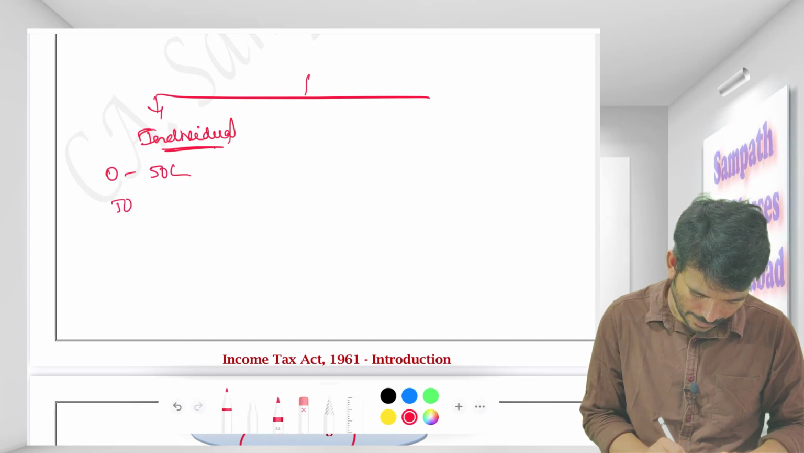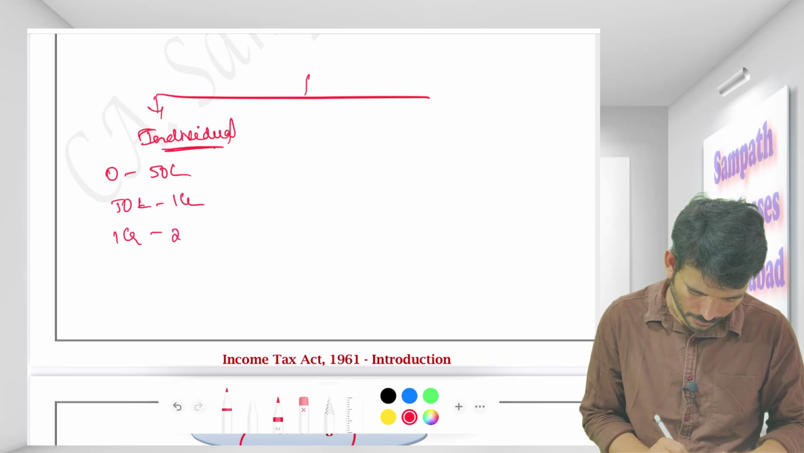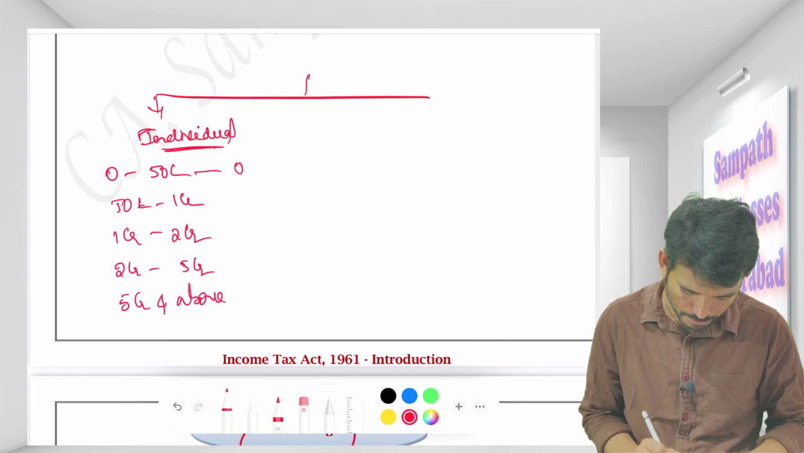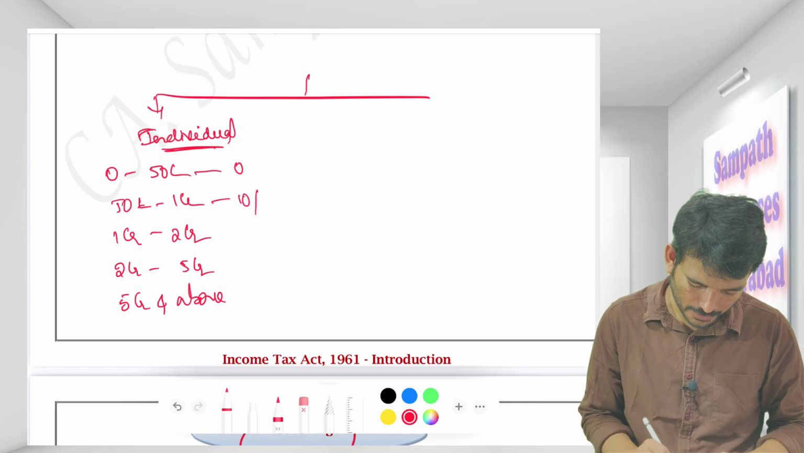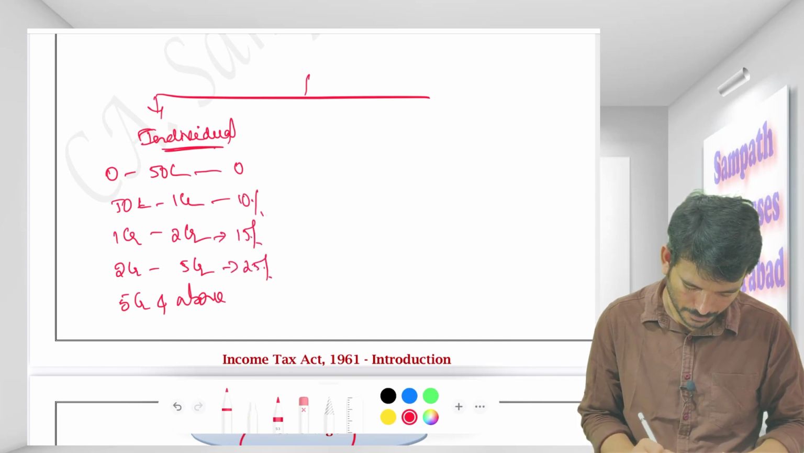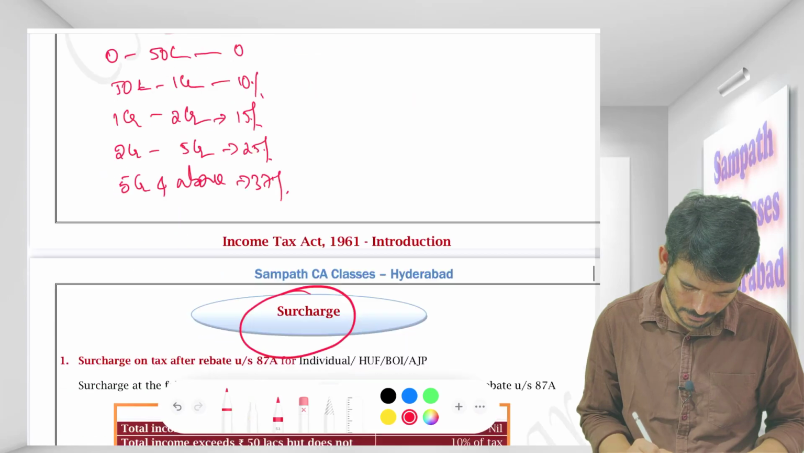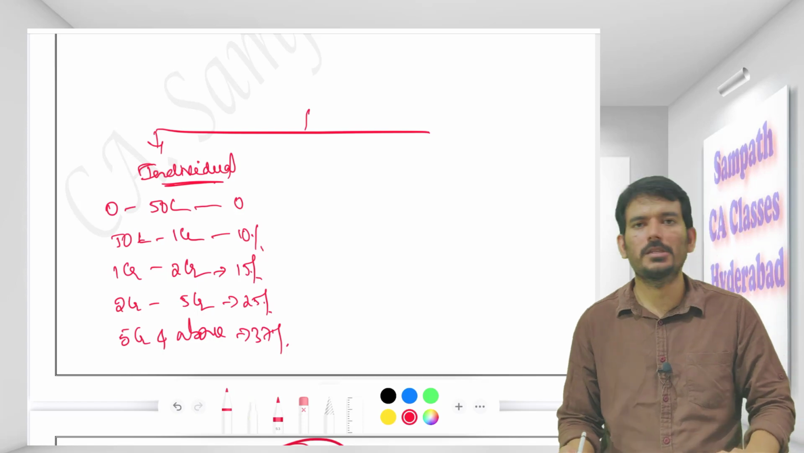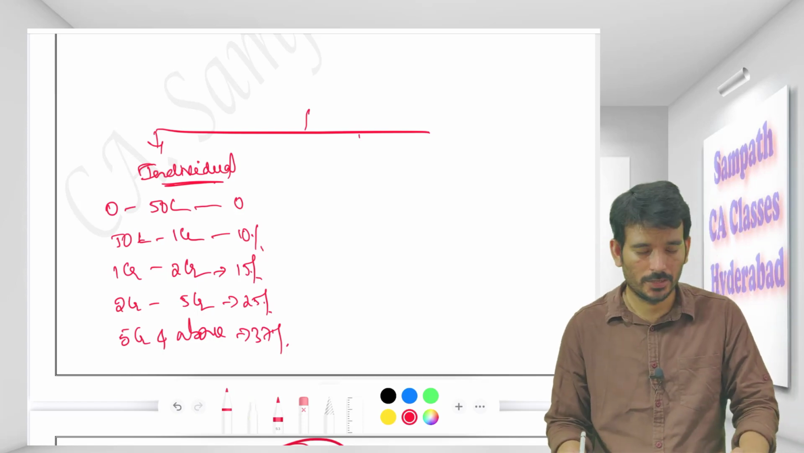Zero to 50 lakh, 50 lakh to 1 crore, 1 crore to 2 crores, 2 crores to 5 crores, and 5 crores and above. Here you will not pay any surcharge. Here it is 10%, 15%, 25%, 37%. So this is the surcharge applicable to an individual.